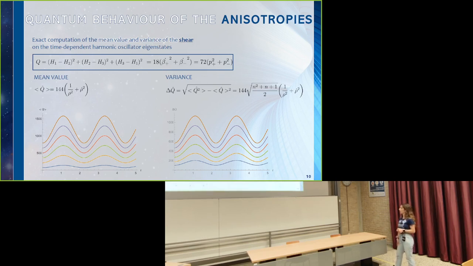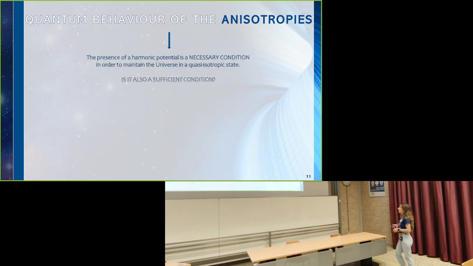So this analysis supports the fact that if we are dealing with a harmonic potential that depends on the anisotropies, we are able to avoid the growth of the anisotropies arbitrarily close to the bouncing point. And so far, we have demonstrated that the presence of a harmonic potential is a necessary condition in order to maintain the universe in a quasi-isotropic state. But is it also a sufficient condition?